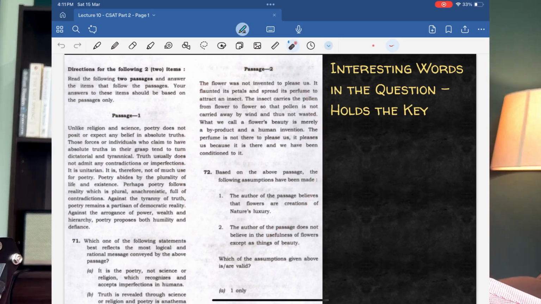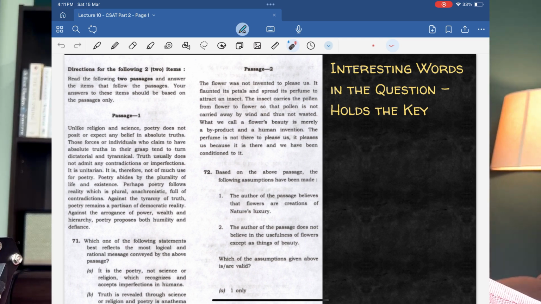There's another question which I really want to solve, so as to tell you that the words that are given in the options in the question actually can help you in getting the answers right. Right? Look at this particular passage 2. The flower was not invented to please us. It flaunted its petals and spread its perfume to attract an insect. The insect carries the pollen from flower to flower so that pollen is not carried away by wind and thus not wasted.